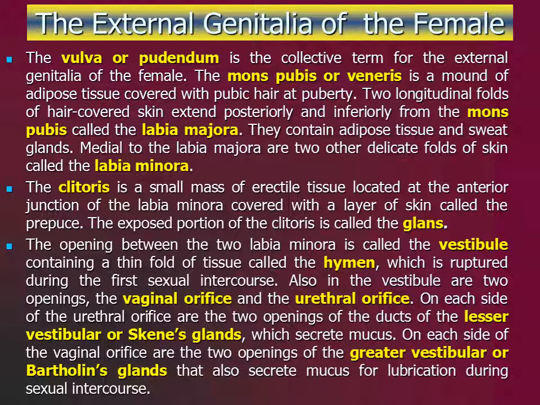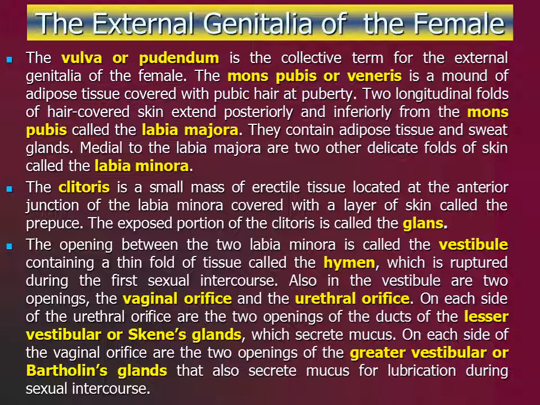The opening or region between the two labia minora is called the vestibule. Within the vestibule is a thin fold of tissue called the hymen, which partially closes the distal end of the vagina. This fold of mucosa is highly vascularized and bleeds when ruptured during the first sexual intercourse. It occasionally is torn during a sports activity or on insertion of a tampon.